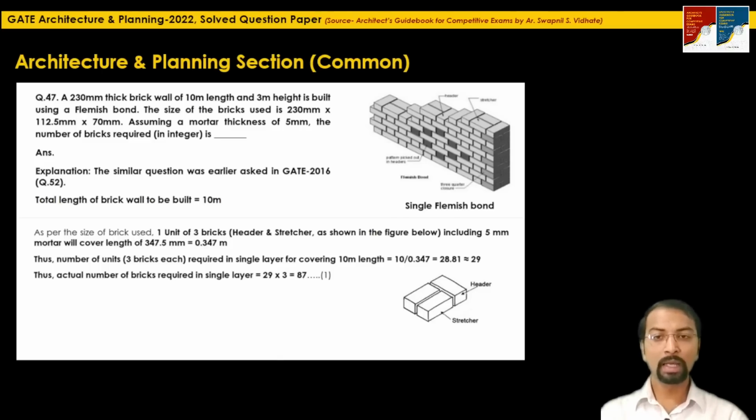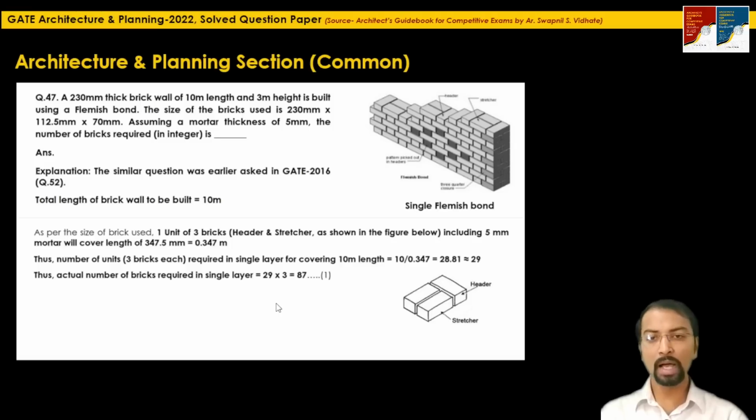So further they have mentioned the brick height as well. You have to construct a wall having a height of 3 meter. In 2016, they had not mentioned the wall height. They had just simply asked what the requirement of bricks is for one single layer. So you have to consider the mortar thickness also. Here they have mentioned the mortar thickness as 5 mm.